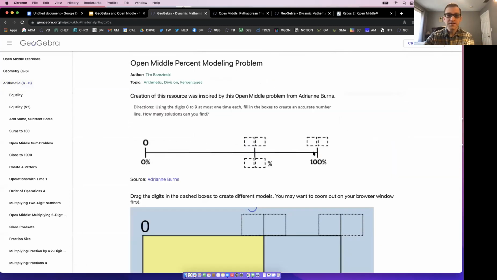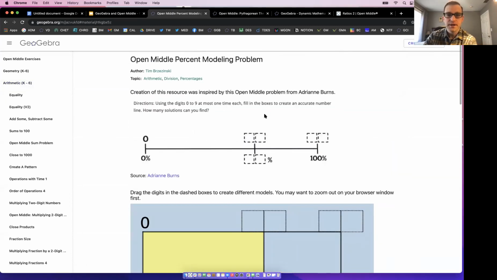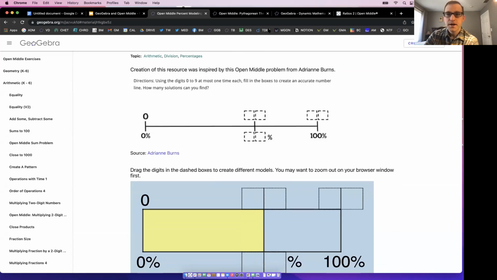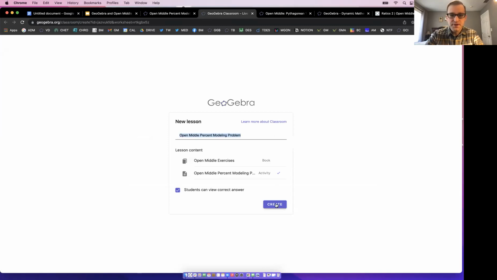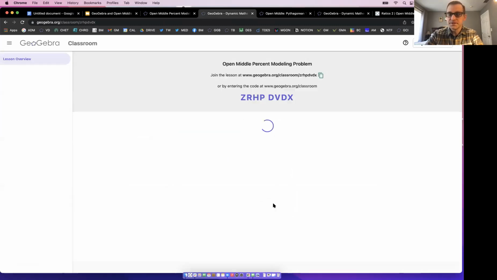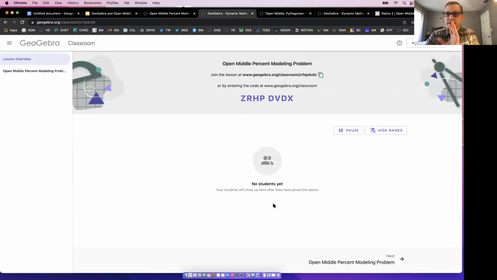Here it is. Here's a popular Open Middle problem from Adrian Burns, right? And if you want to play with this, I'll make a lesson out of it too. So you can create this here. See, teachers, 1, 2, 3. It's already made. Hit create lesson. Copy that URL. You paste it in your LMS. Easy, in 10 seconds, you're done. All right. I'm going to give it to you now so you could play. Join here.